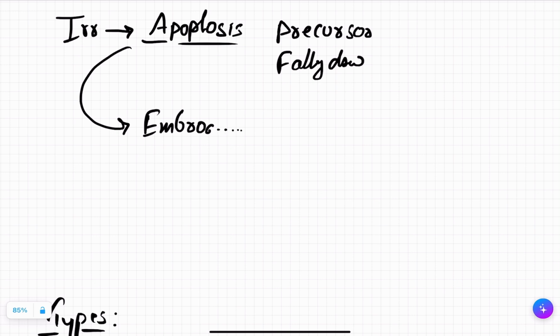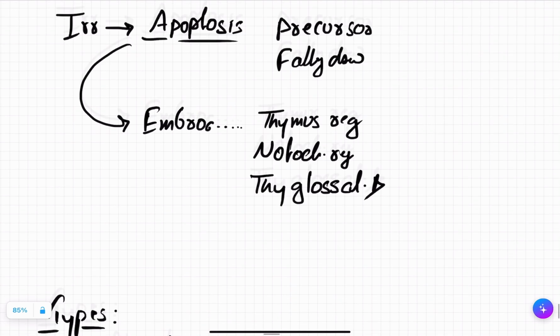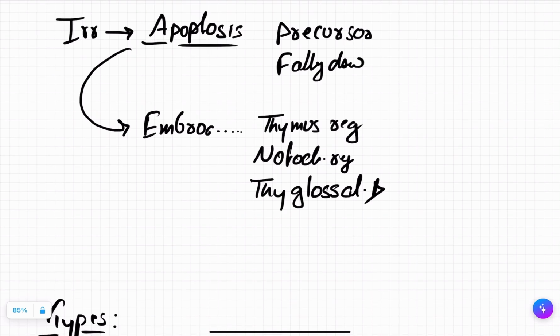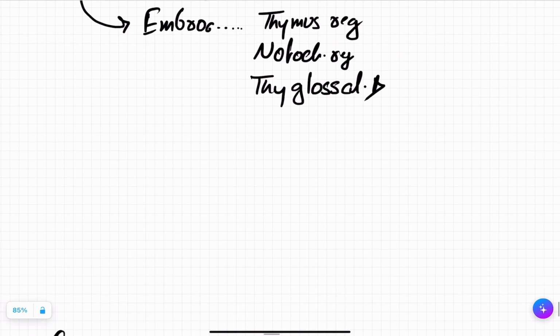For example, you have studied the thymus regresses, you have studied notochord regresses, thyroglossal duct regresses. Got it? This is a physiological condition, where the body is just trying to take care of its demands, because you don't need the notochord when you are an adult or a child. So it regresses during your childhood.